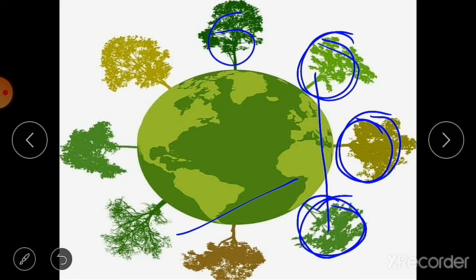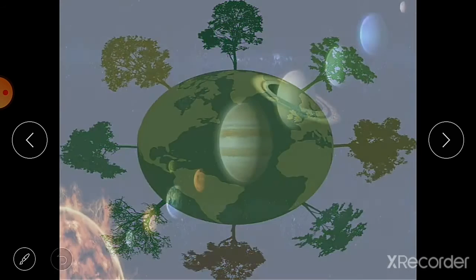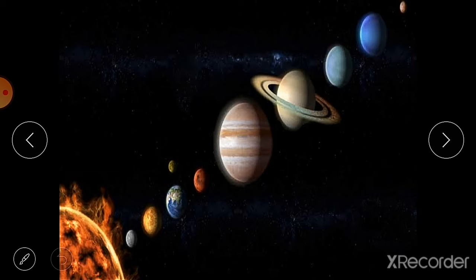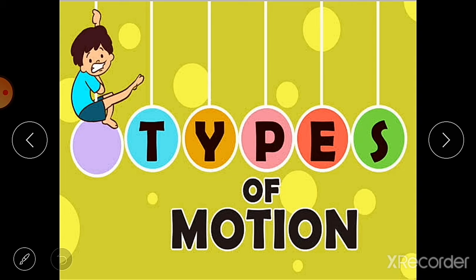But with respect to other planets or stars, suppose we consider the earth with respect to other planets or stars here in the solar system, then it is in motion along with the earth. So if we consider the plants or all the things on the earth with respect to the other planets, then we will say that all things on the earth are moving. Therefore, the states of rest and motion are relative terms. The motion is actually a relative motion, and the states of rest and motion are also relative, they are related to each other.